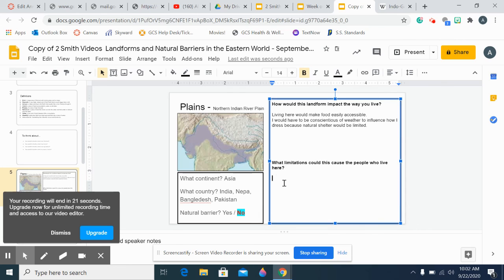And then what limitations would this cause? Well, we can see, right, access to water would be limited. So water access would be limited unless near a river. I'm just using those thinking questions to guide how I answer these, and I'm looking at the map, I'm taking what I know, and I'm using my background knowledge to make assessments. If you have questions,